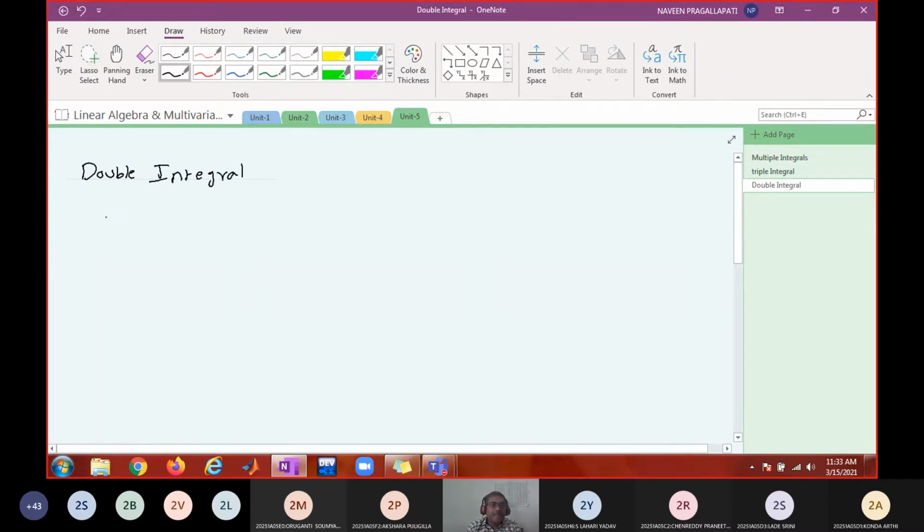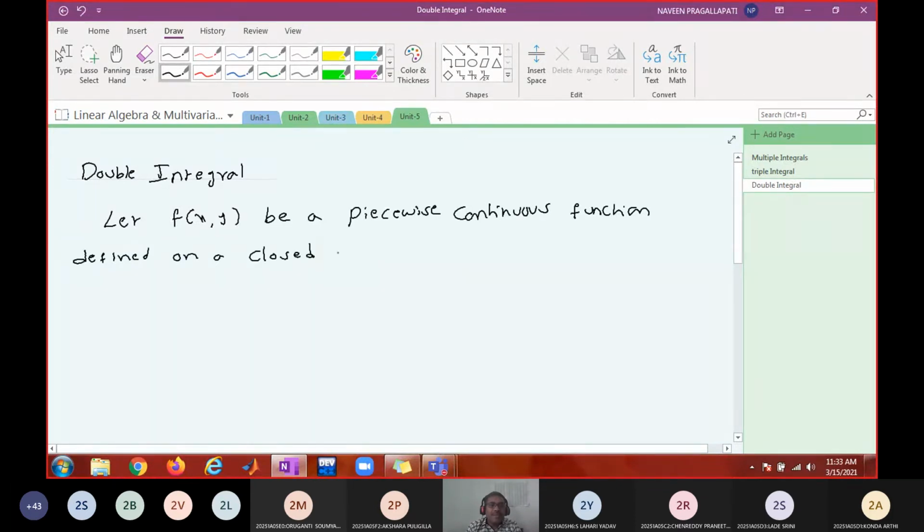Write down the statement. Let f of x comma y be a piecewise continuous function defined on a closed and bounded region in the xy plane.